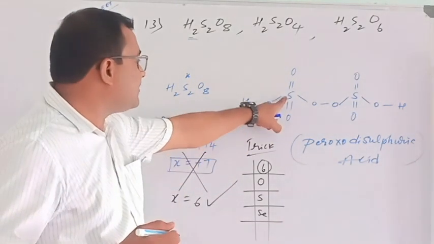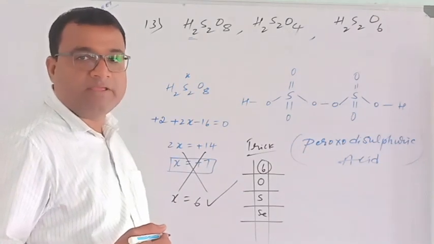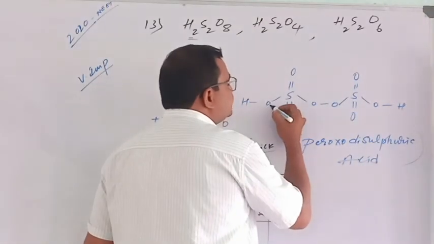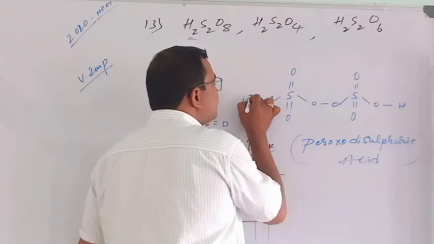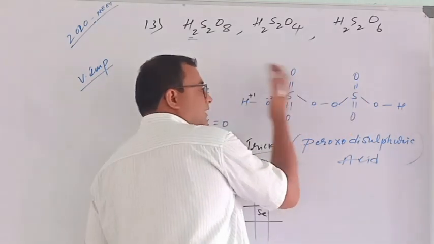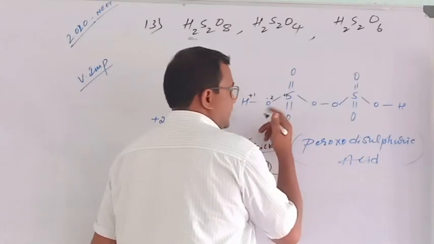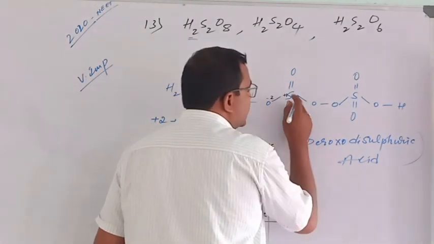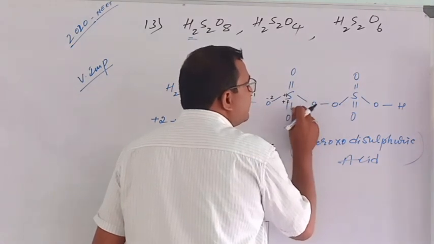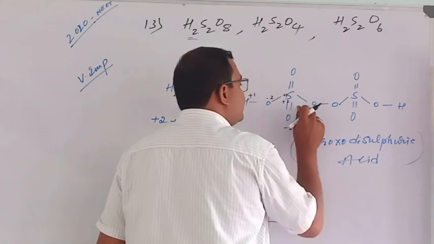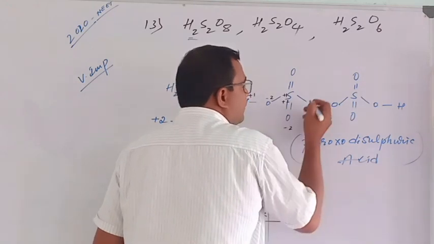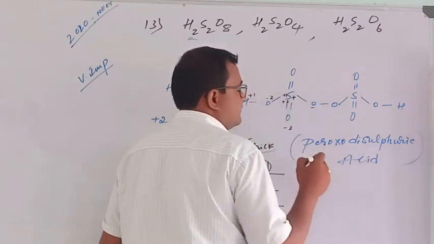Now let's see how we get +6. What is the charge of oxygen? -2. For this -2 charge, hydrogen has given one electron, so it has taken one electron from sulfur. After sulfur gives the electron, it becomes +1. Similarly, here it is -2, so here +2. This oxygen is -1. Why? Oxygen is more electronegative than sulfur, so from sulfur it takes 1 electron. Sulfur loses the electron, then the sulfur charge is +1.